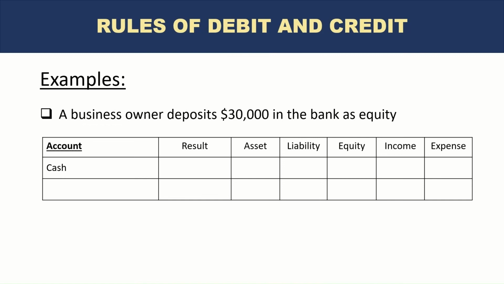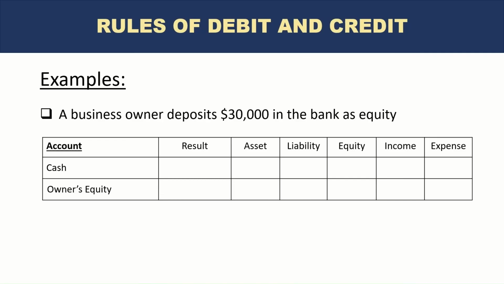The other one is equity. This initial deposit is made by the owner of the business as equity. So this is a contribution from the owner, and it will directly impact the equity of the business. So we have cash on one side, and owner's equity on the other side.